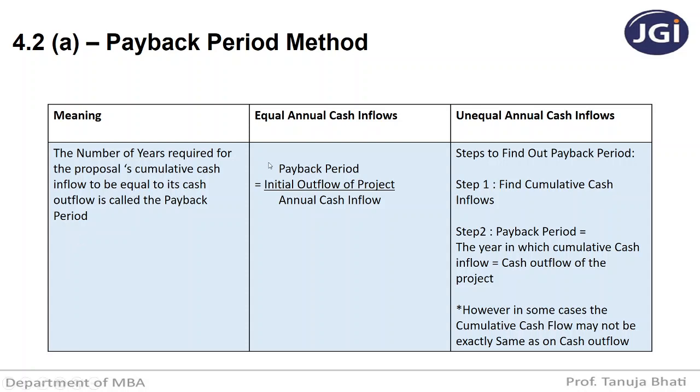Whenever in a particular investment plan you're getting equal returns every year, how do you calculate? Initial cash outflow of the project divided by annual cash inflow. Suppose you're getting unequal cash inflows, then always calculate cumulative cash inflow. You know how to calculate cumulative cash inflow. Year wise, you have to add the cash inflow of a particular year to the previous year. You will get the cumulative cash inflows.